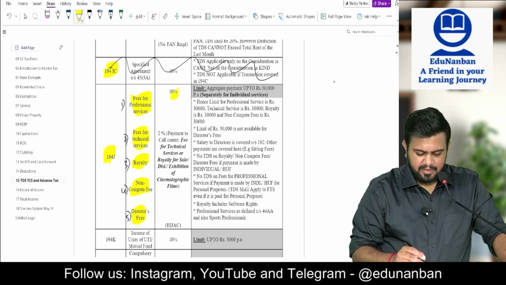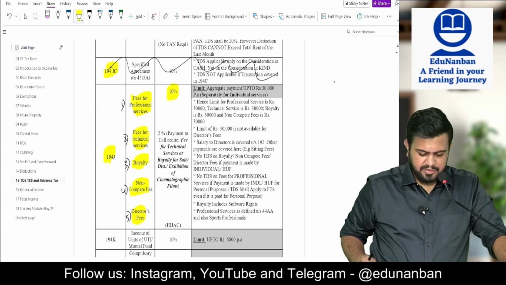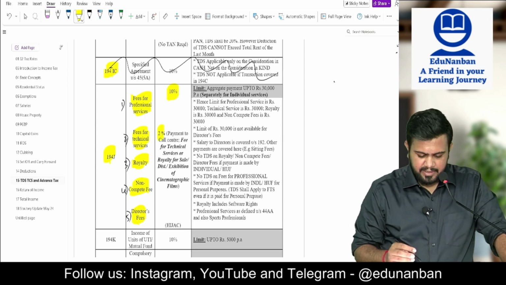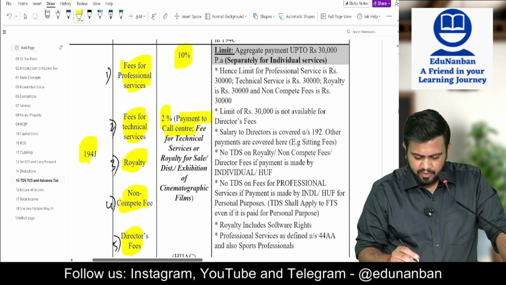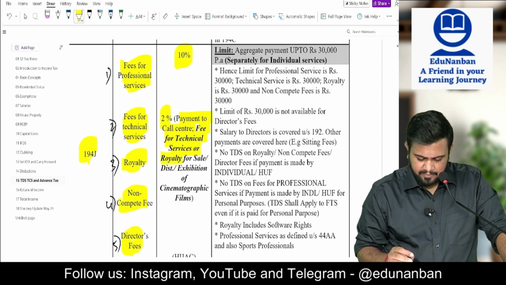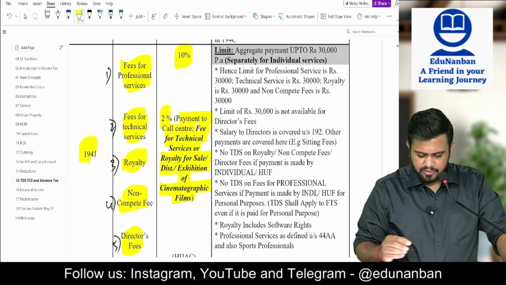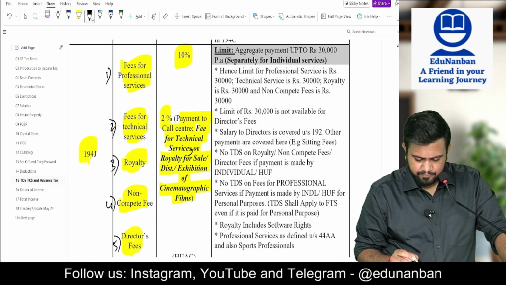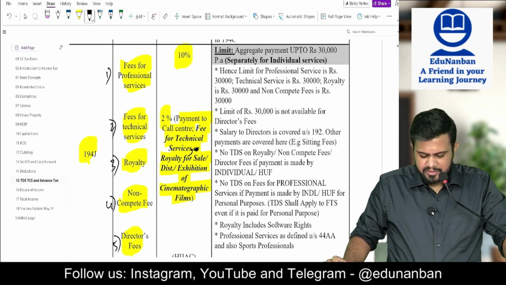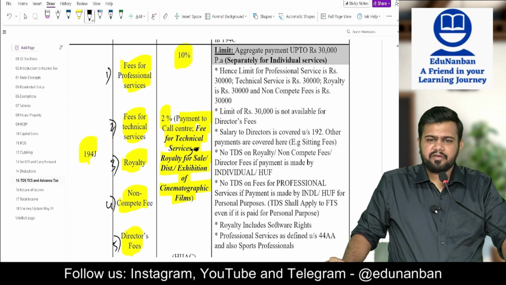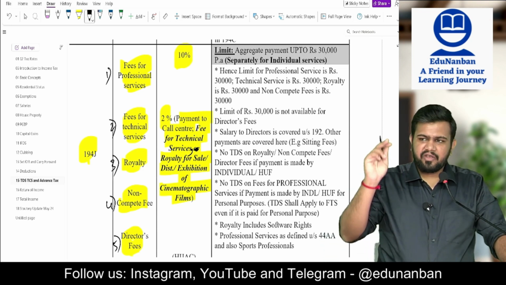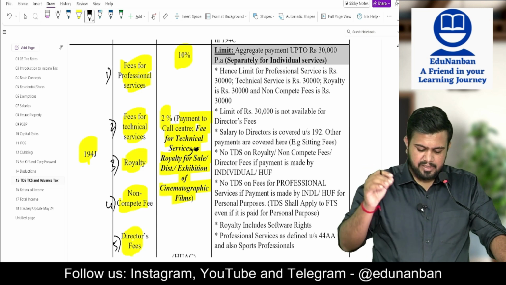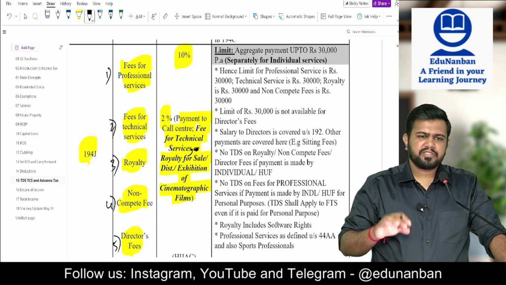What is the TDS rate? It is 10%. But it will be 2% if payment is made to a call center, or if the payment is fee for technical service, and the third one is royalty for sale, distribution or exhibition of cinematographic films.